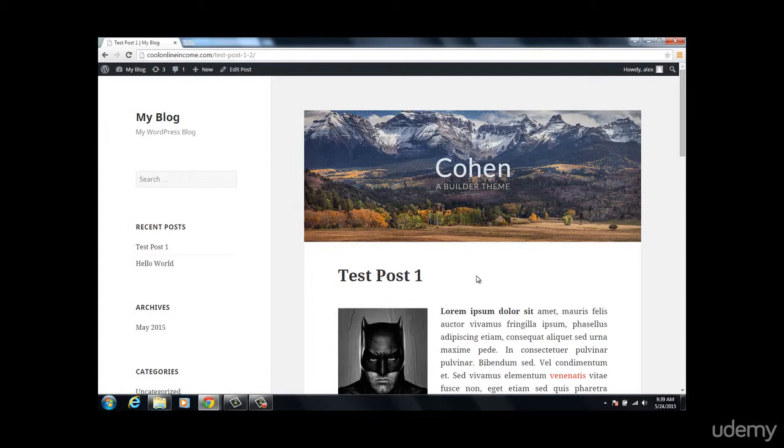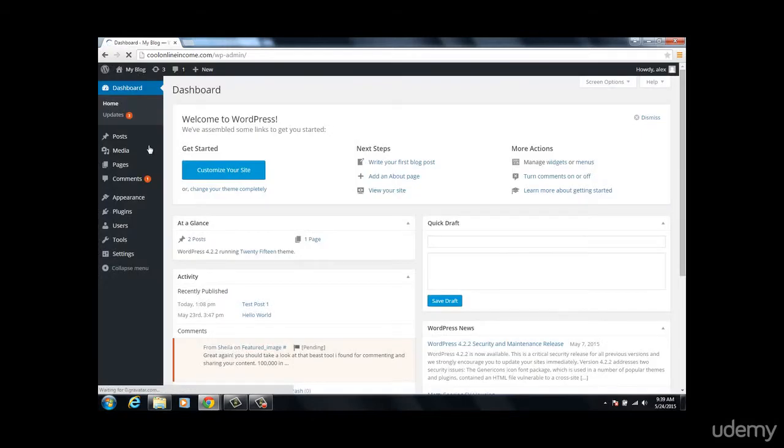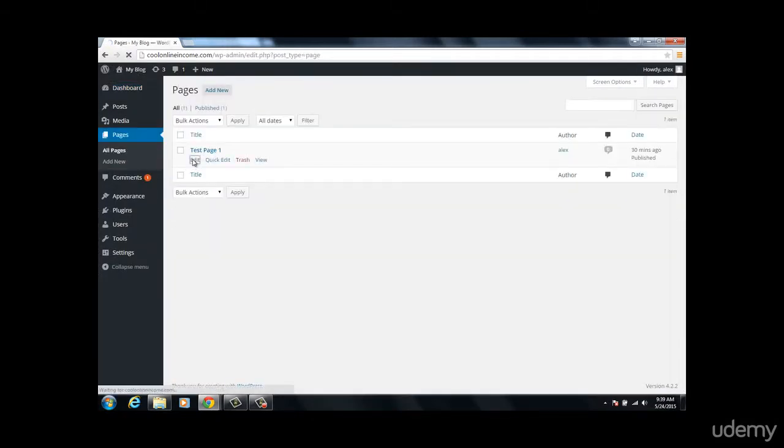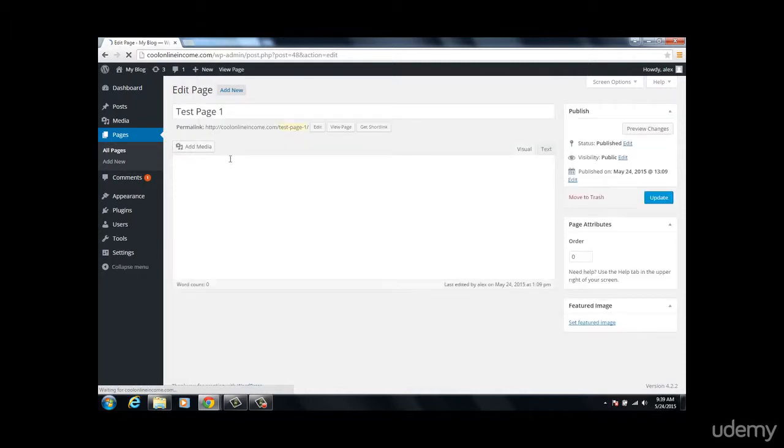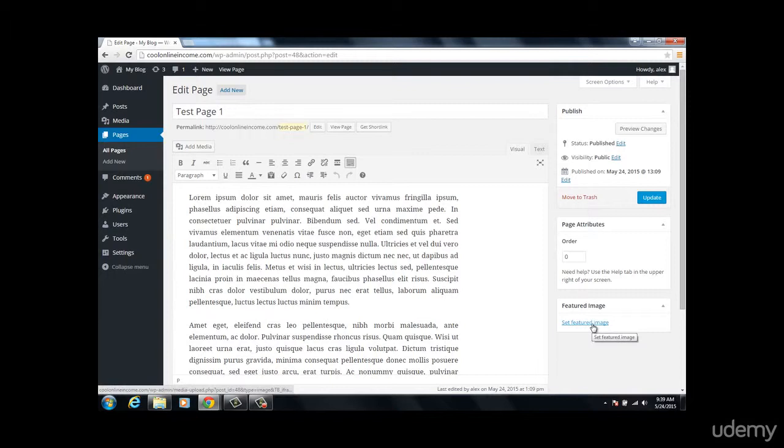But for now, that's basically how to add images and how to add media files to your posts. And it's, again, just like how to add content, it's the same thing with pages as well. If you come down to pages, just click on edit this page, and the same thing, you can choose to add your media. You also have your featured image right here, so it's basically the same thing just as you have in a post.